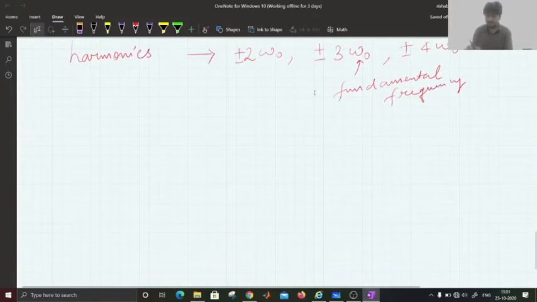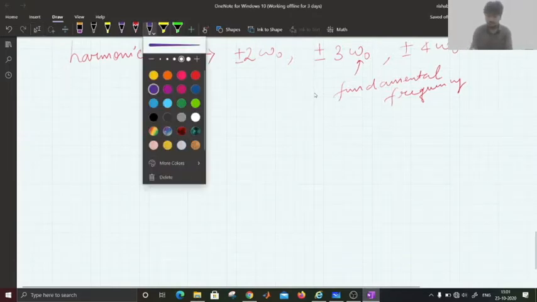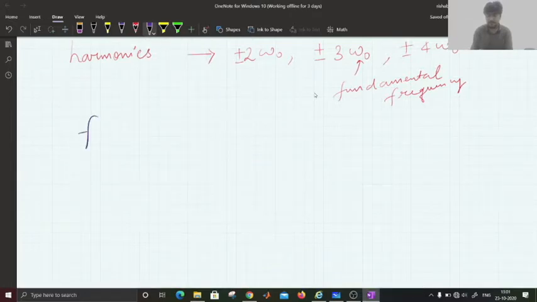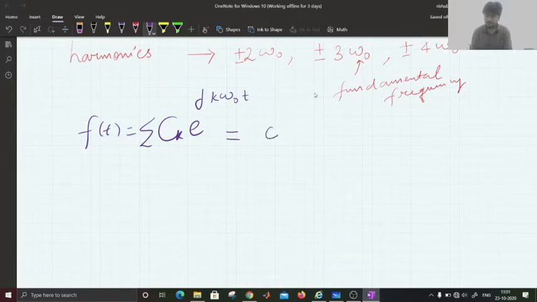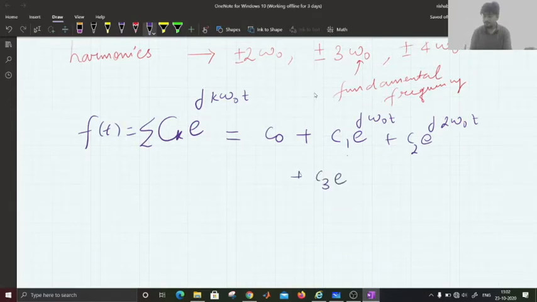If we write it once again here, f of t equals c naught plus c1 e to the power j omega naught t plus c2 e to the power j 2 omega naught t and so on.